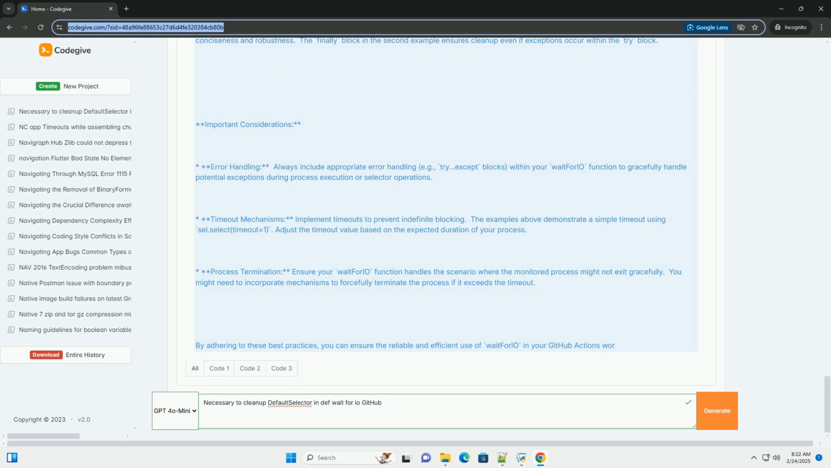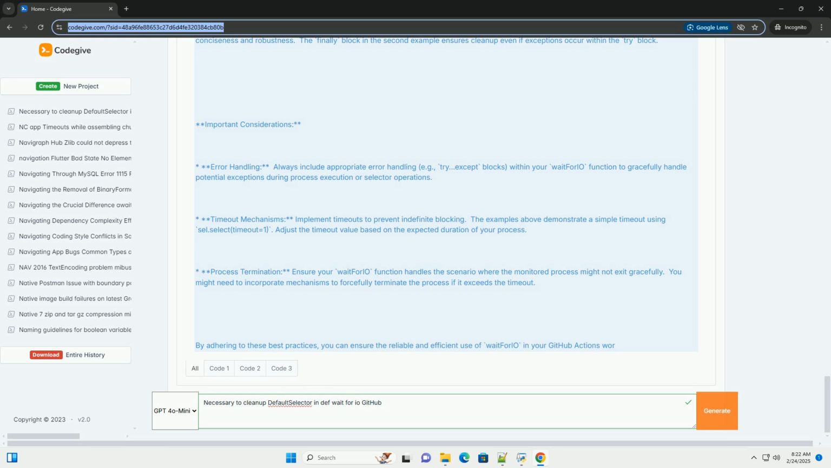Important considerations. Error handling. Always include appropriate error handling, for example try, except blocks, within your waitforio function to gracefully handle potential exceptions during process execution or selector operations. Timeout mechanisms. Implement timeouts to prevent indefinite blocking. The examples above demonstrate a simple timeout using select with timeout equals 1. Adjust the timeout value based on the expected duration of your process.